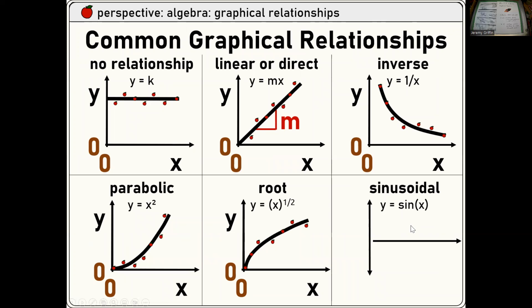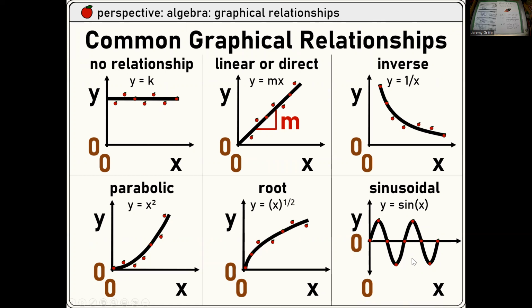Sinusoidal. Has this one come up yet? Like the oscillating back and forth. It will in January, because at this point in the class, we've covered all the AP topics except for one. There's only one topic we still have to cover, which is unit 6: harmonic motion, oscillatory motion, a pendulum swinging back and forth. There's some kind of oscillation going on. You guys are going to see some graphs like this.